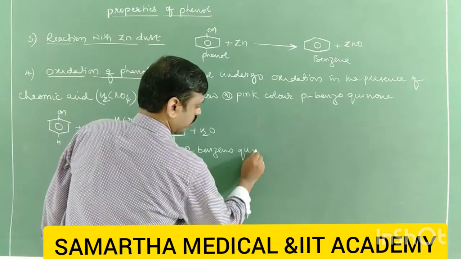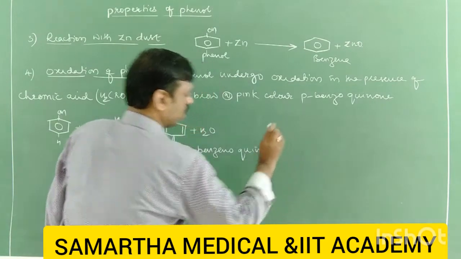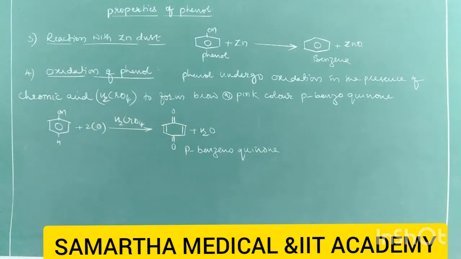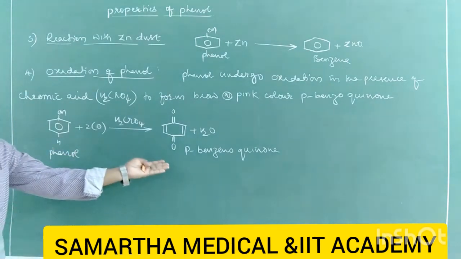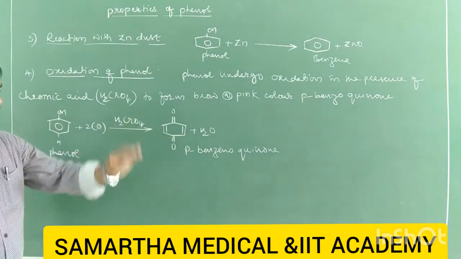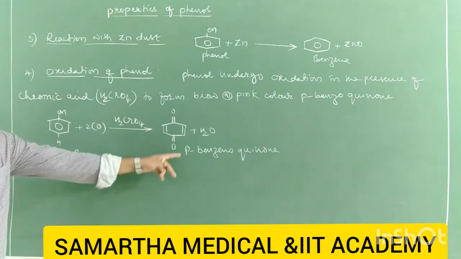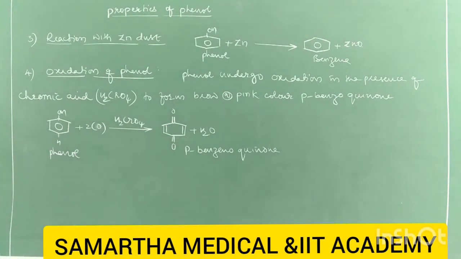This para-benzoquinone is a brown or pink color substance. So the same reaction is possible when phenol is exposed to air. When phenol is exposed to air for a long time, it becomes pink in color. It develops a pink or brown color because of the formation of para-benzoquinone.